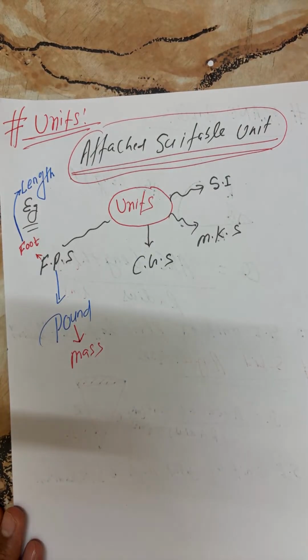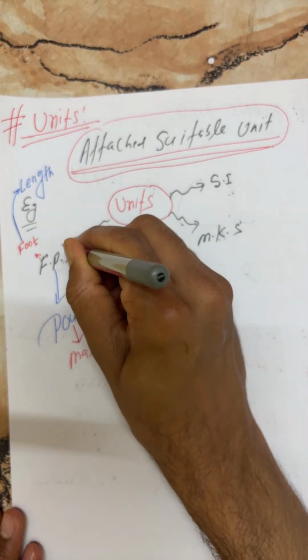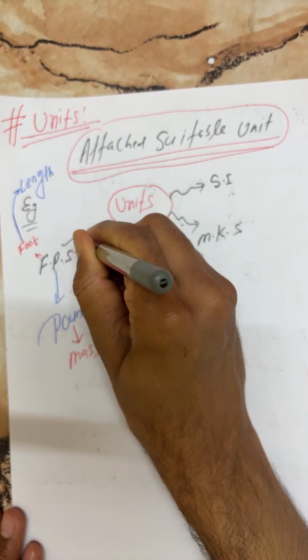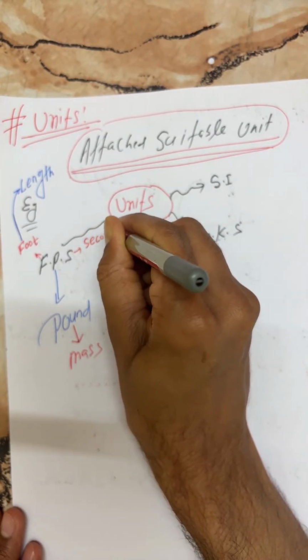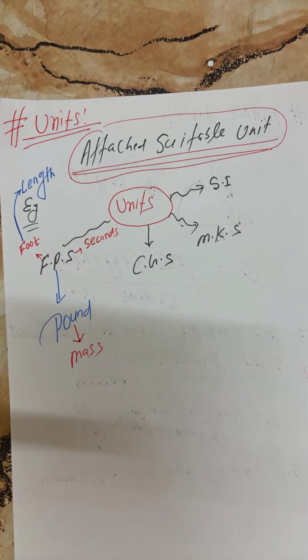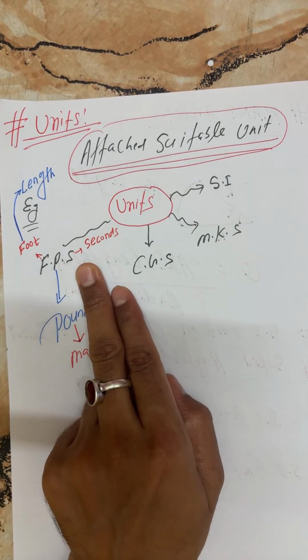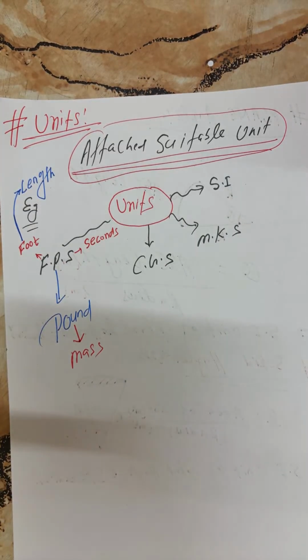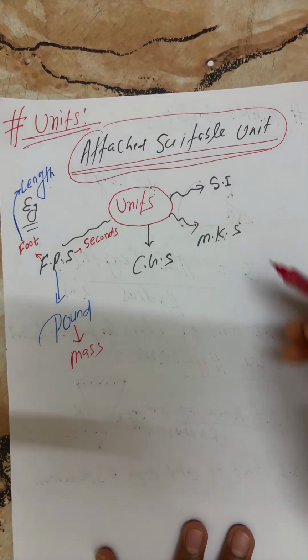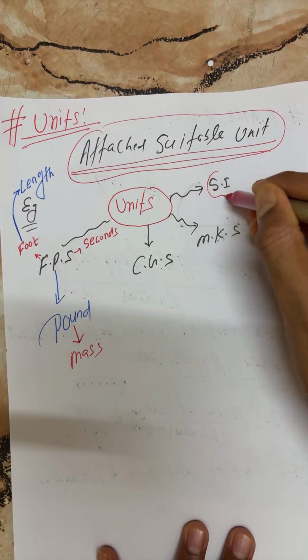Next, what does S imply here? S is seconds. This one also seconds, this one also seconds, this one also seconds. They are like mango shake, banana shake, and one is mixed shake. Now, what is SI?